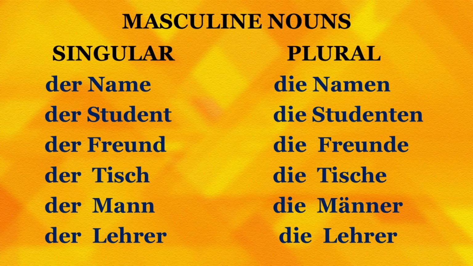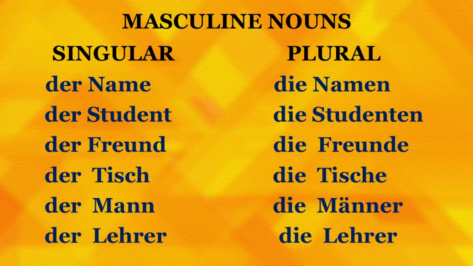Let us have a look at some of the common masculine nouns that we used in our classes. So, here are some of the words. Der Name. Every noun has its plural form as well. So, what is the plural form of der Name? It is die Namen. Let us see the next word. Der Student. Der Student refers to a boy student and the plural of this is die Studenten. Next word, der Freund. Der Freund refers to a friend and the plural form is die Freunde. Supposingly, I want to say that I have many friends, I will say ich habe viele Freunde.